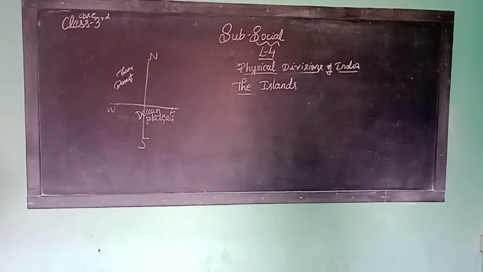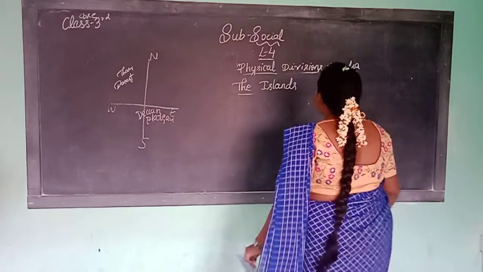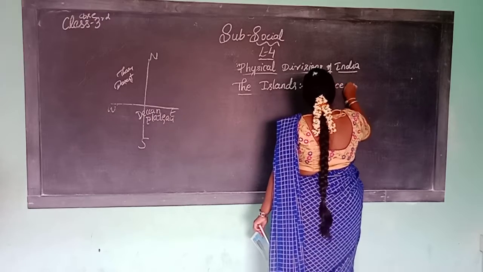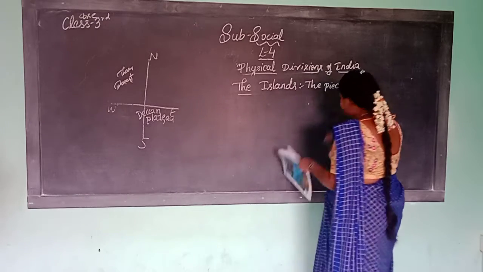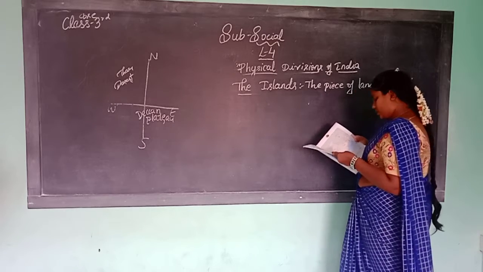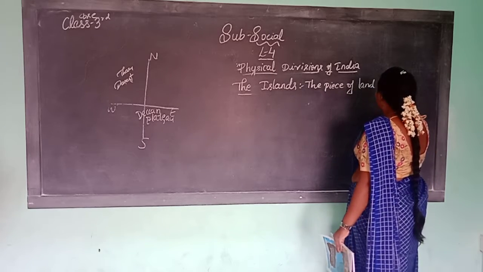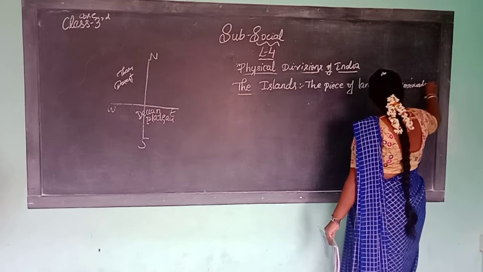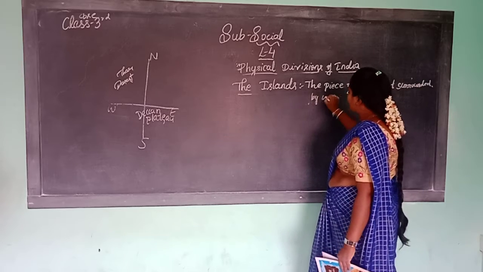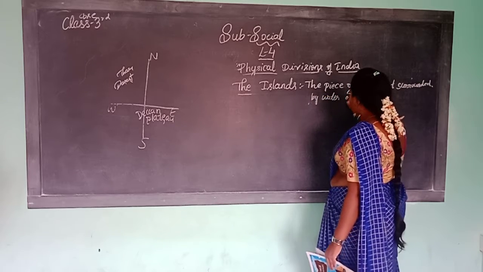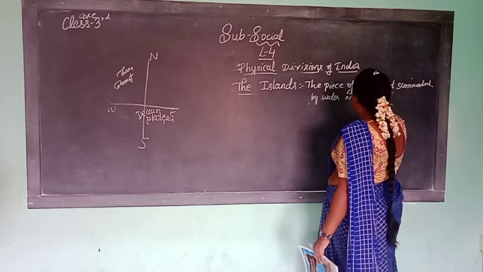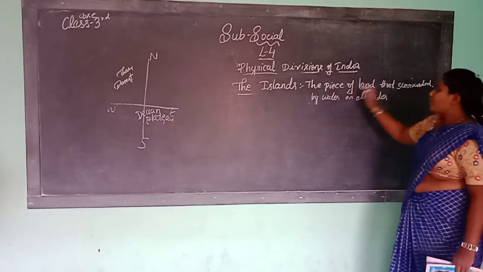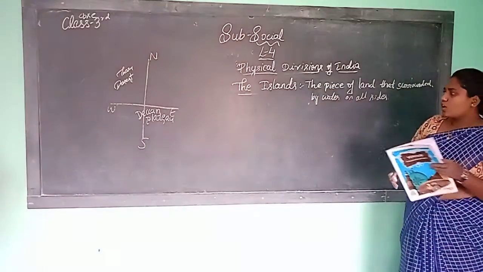It is a piece of land surrounded by water on all sides. So this is called an island. The piece of land that is surrounded by water on all sides is called an island.